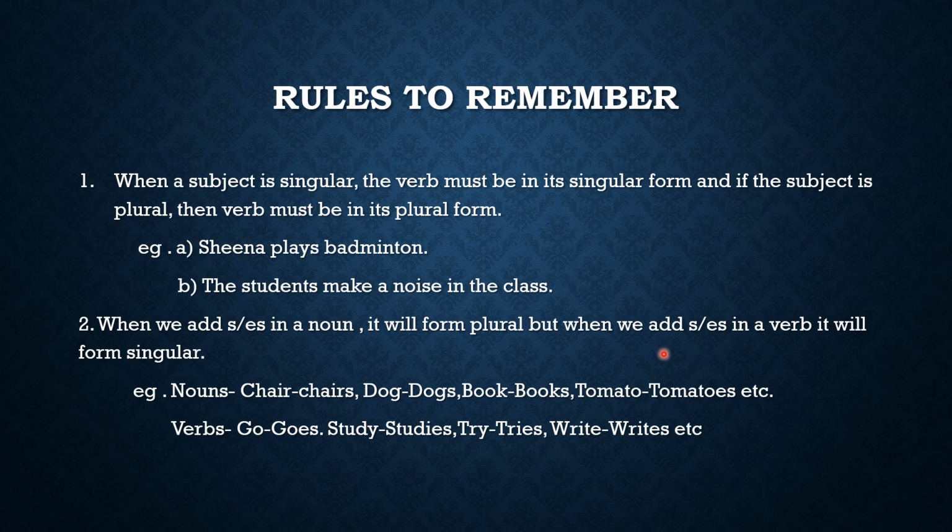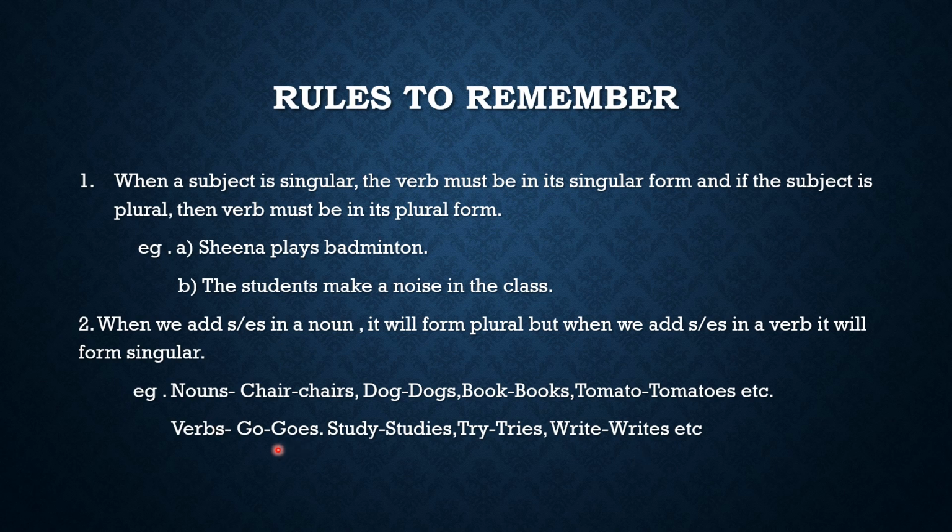But when we add s or es in a verb, okay, in a verb, it will form singular. So this is a vice versa case. See here, go, goes, study, studies, try, tries, write, writes, and so many.